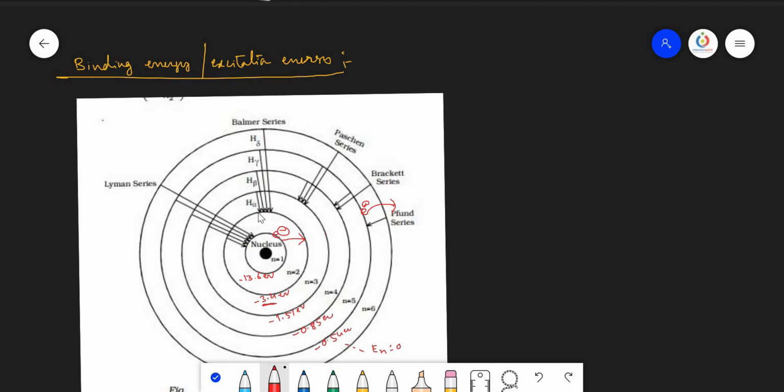Here, why? Because the electron has already absorbed a certain amount of energy initially, and you are removing the electron from that higher orbit. That's why it is called the binding energy. When the electron is in the first orbit, binding energy equals ionization energy. But when you are removing it from the remaining orbits, that is not called ionization energy; it is simply binding energy. So binding energy equals the magnitude of the energy of the nth shell, and that value is simply 13.6 into Z square by n square.